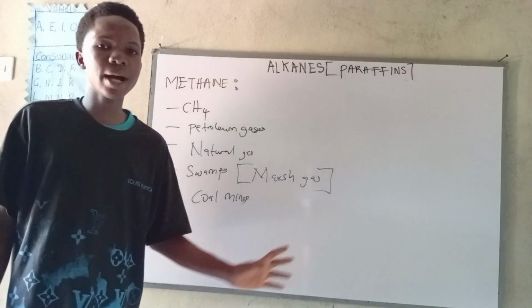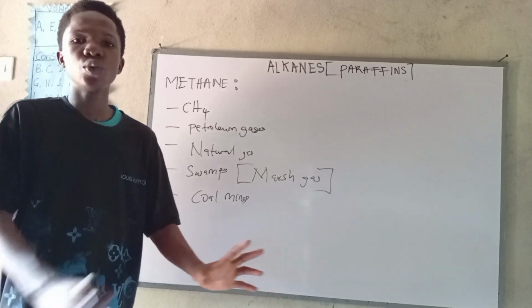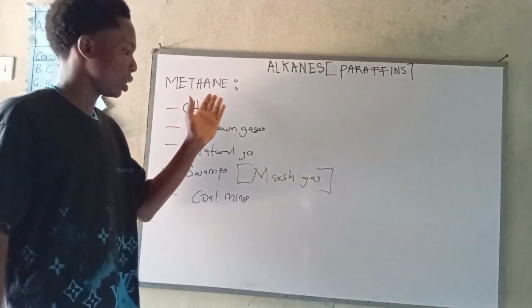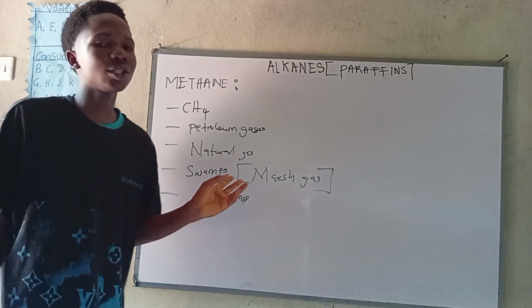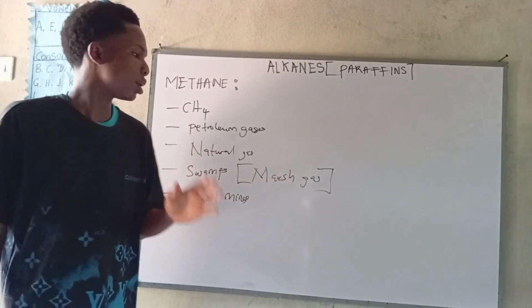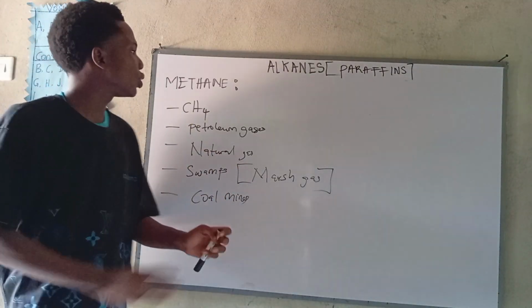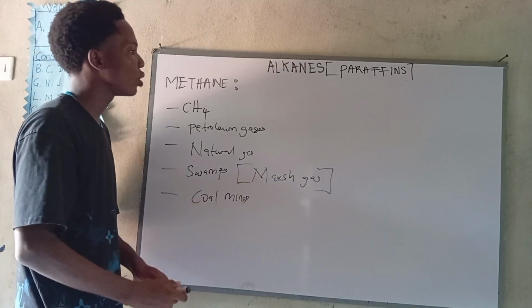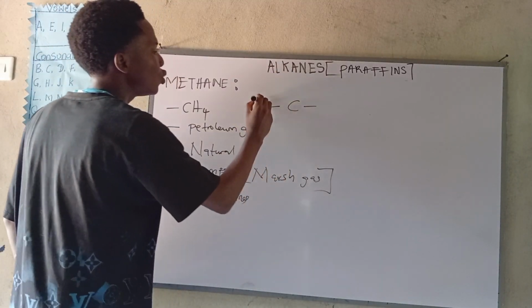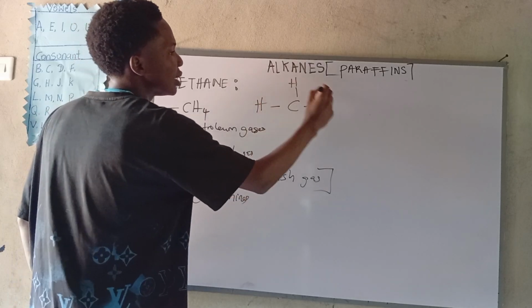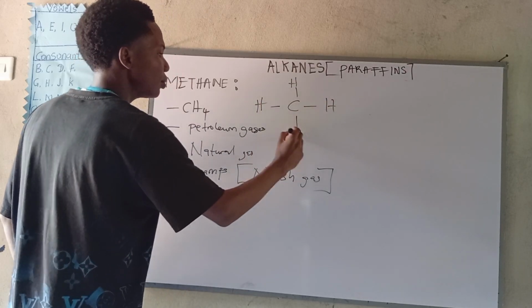So when this plant matter decomposes without air, it will give us methane. And finally, as I said, we can find it in swamps. It's given off in swamps. Okay, that is all we need to know about this compound called methane. Alright, and remember, the structure of methane, as we drew before, is this. This is the structure of methane.